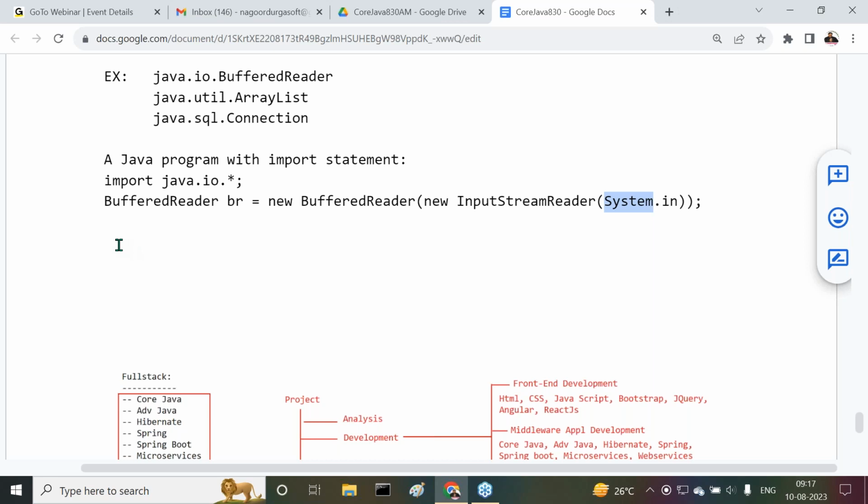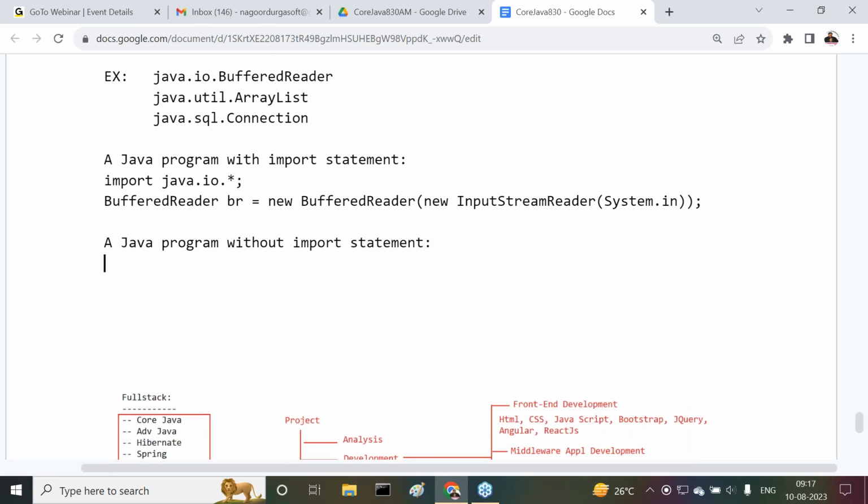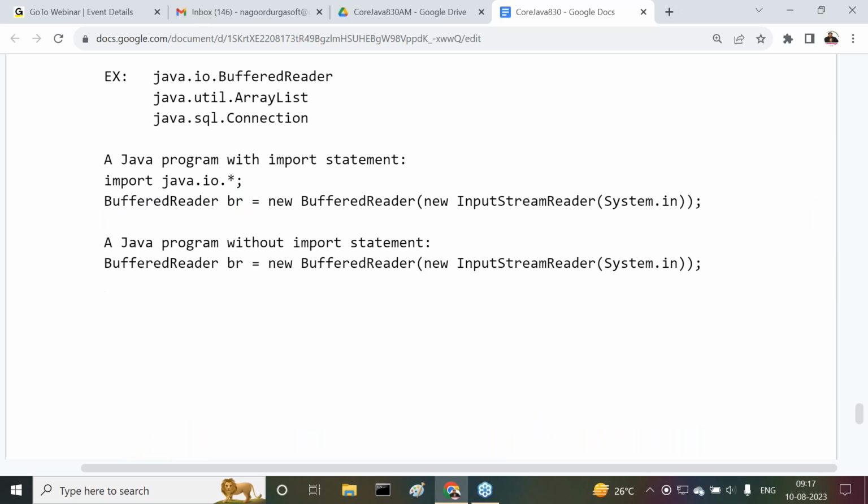Right, sir, leave this one. This is clearly a Java program with an import statement. Next one is a Java program without import statement. Inside this Java program without import statement, all of you observe carefully. I want to write the same instruction here. But my condition is what?